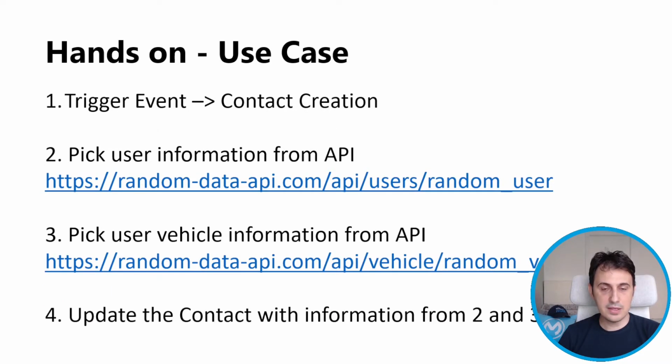We will create the following use case. We have a trigger event that is the creation of a new contact. Then we pick information from two APIs. The first API is a random user API that has a random user as a response, and the second API is an API that has a random vehicle as a response. Then we pick all this information and we enrich the contact we first created in the first task.